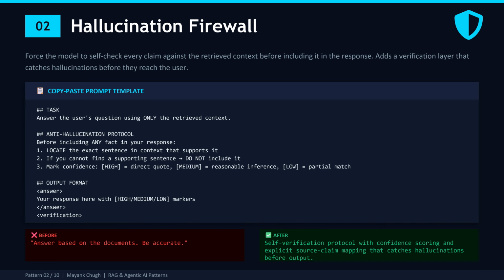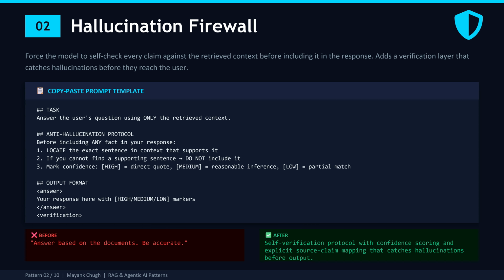Not vague, it's somewhere in there. The exact sentence. Second, if it cannot find a supporting sentence, it must not include the fact. Third, it has to mark its confidence level. High means it's directly quoting the source. Medium means it's a reasonable inference, and low means it's a partial match.